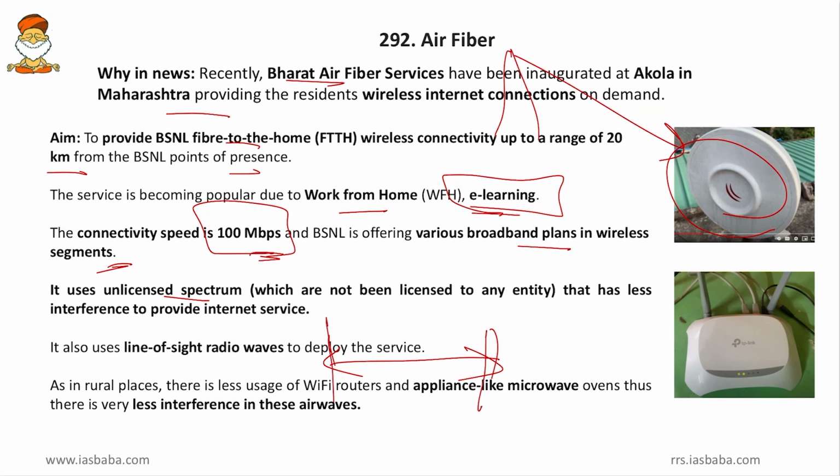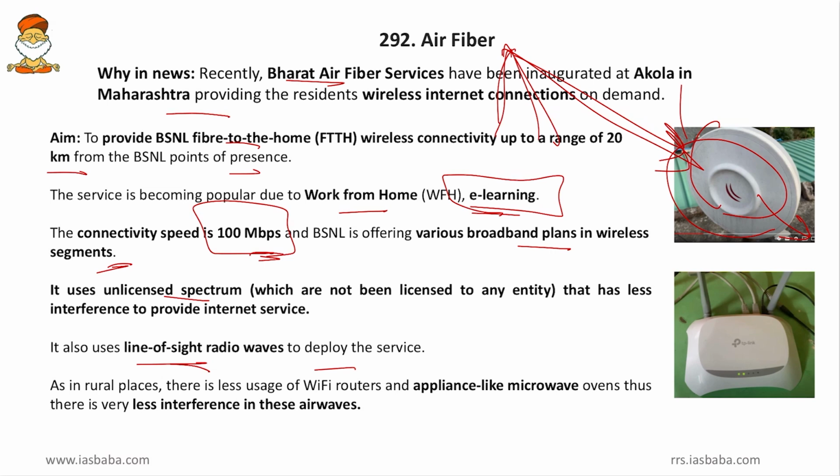So what happens is that in rural areas, this unlicensed spectrum will not be used at all by many service providers. But when it comes to urban areas, almost all the unlicensed spectrum is used by almost all the private service providers, and BSNL is making use of this unlicensed spectrum to provide internet to the rural areas. And then it uses line of sight radio waves to deploy the services. So this can be an advantage as well as a disadvantage. While line of sight can provide a wireless connection, line of sight is a must for the signal to travel from the tower to the antenna.